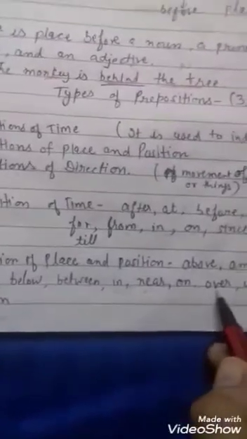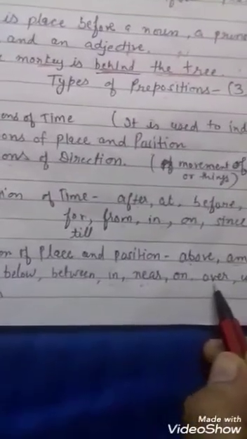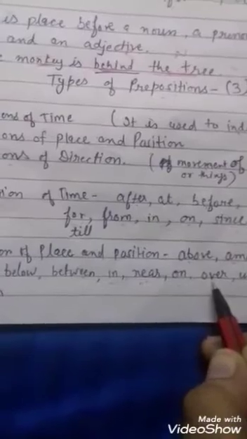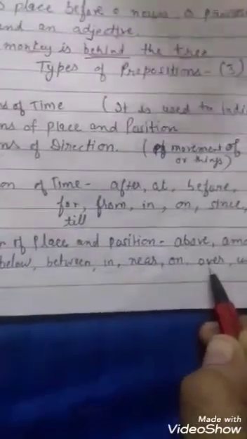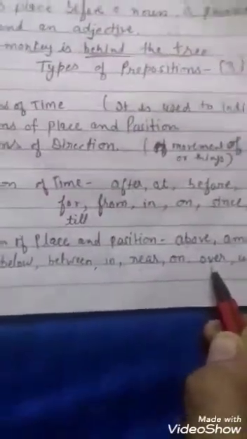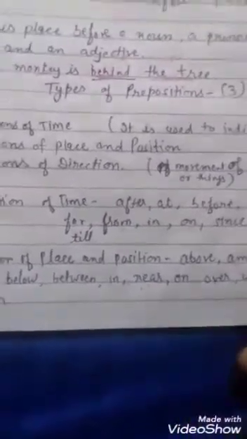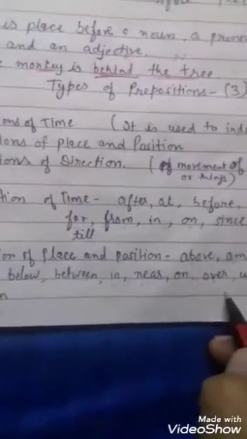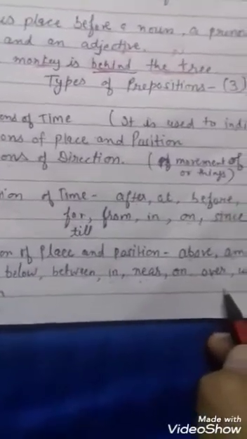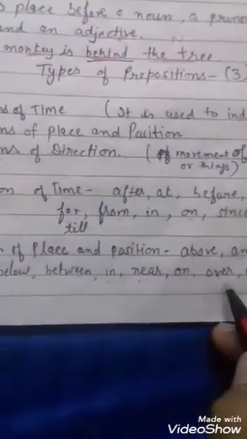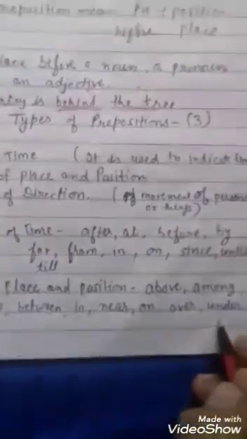Next is over. Over is used for higher than something and covering it, like my mother put a quilt over me. So that is higher on you and covering you. The breeze is over the river. So the breeze is covering the river and it is over.